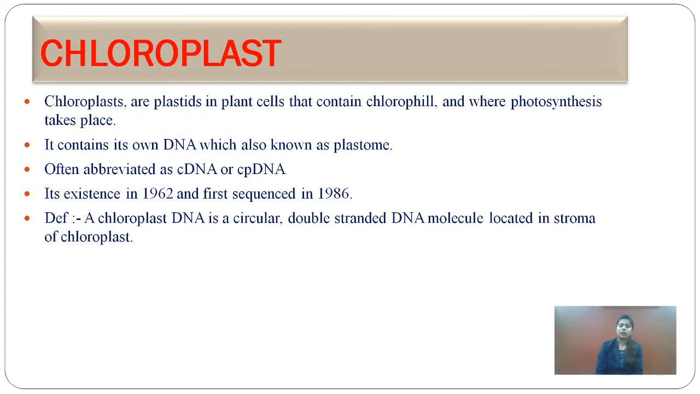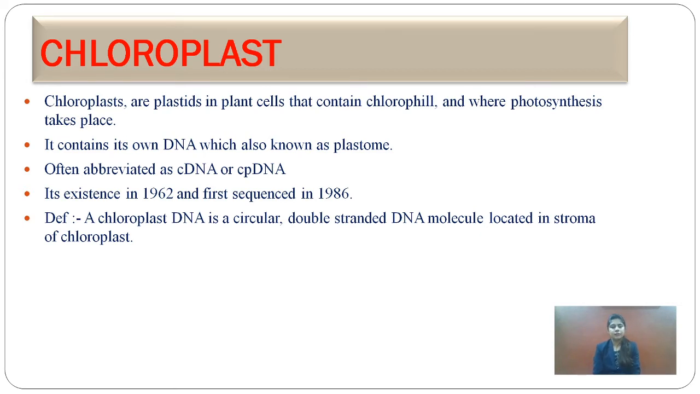Now, chloroplast. These chloroplasts are known as plastids in plant cells that contain chlorophyll. Because of the chlorophyll, green color is present in the plants and this is where photosynthesis takes place. This is the major function of the chloroplast. It contains its own DNA, which is known as a plastome. It is abbreviated as cpDNA, and mitochondrial DNA is abbreviated as mtDNA. Okay. Its existence was identified in 1962.